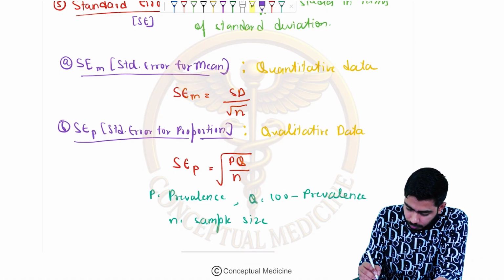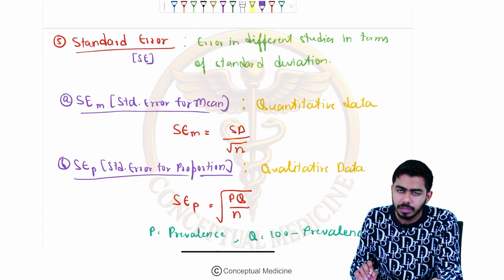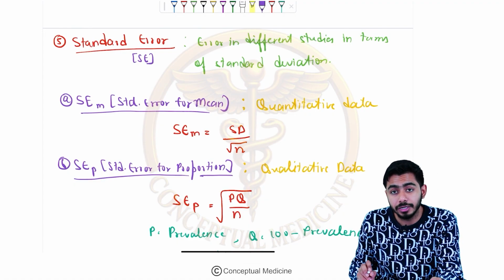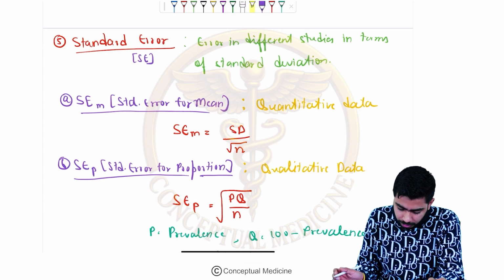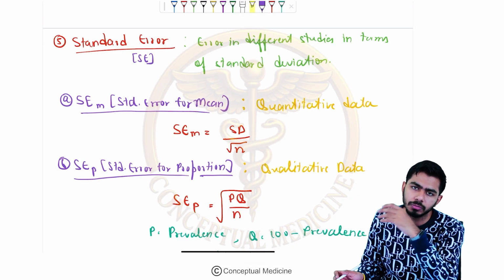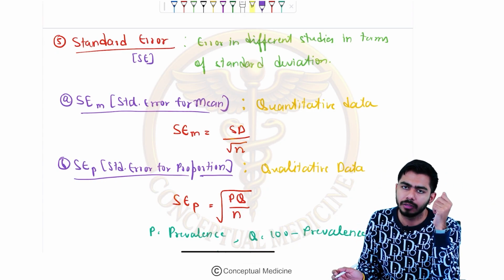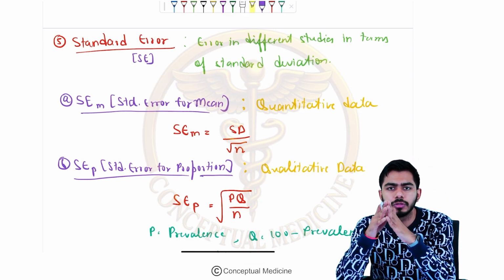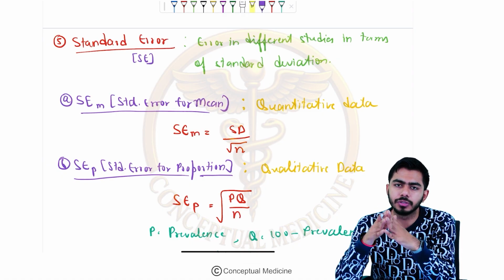So please do remember these two formulas. Standard error is the error in different studies in terms of the standard deviation. We'll talk about that in the upcoming sessions also, so please don't worry about that. It has two parts: standard error for the mean and standard error for the proportion. Mean is calculated for quantitative data, proportion is calculated for qualitative data, right? So in this particular session we talked about the measures of central tendency and the measures of variation. Thank you.